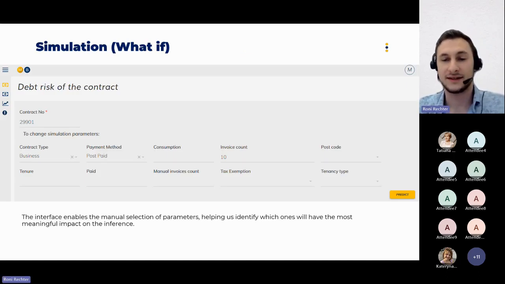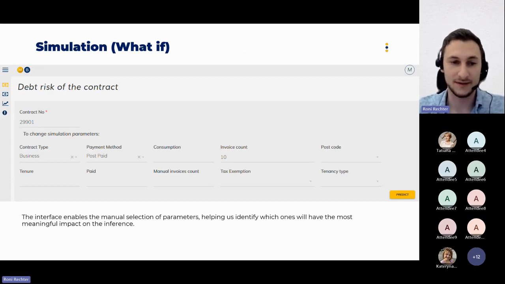A little bit about the simulation itself, how we simulate and choose parameters to check how they will impact the final inference. So here we have the option to select manually what values we want to check to help us identify the most impactful one. For example, as you can see here, of course, we choose the contract number on which we would like to run a simulation.